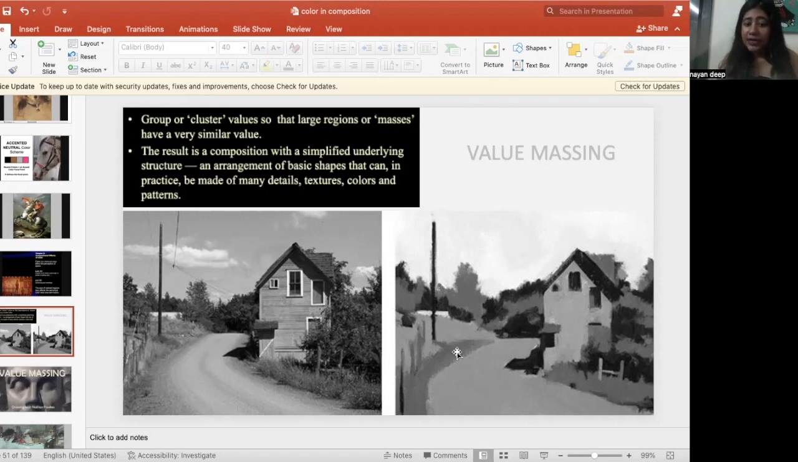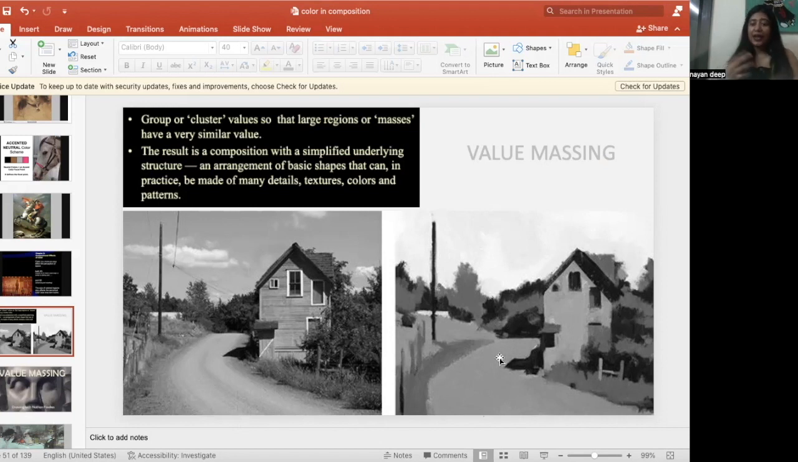Second is simplification. An arrangement of basic shapes can in practice be made of many details, texture, color and patterns. What has happened? Only the shaded part, light and shade, gray and black, is defining the area. Here you can look, there are different colors. And on the road also you can see linings. In this picture you can see linings and here linings have decreased.